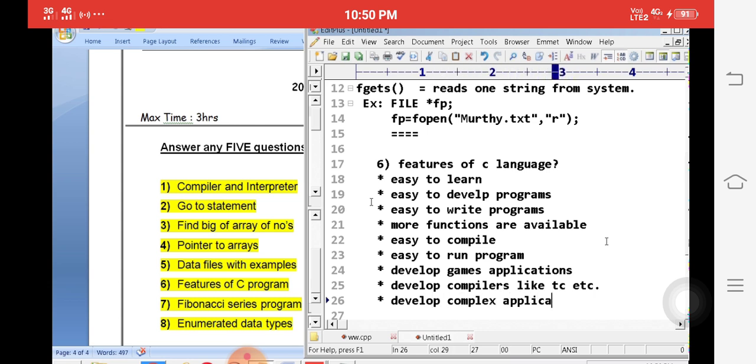Complex applications are nothing but very serious and very difficult